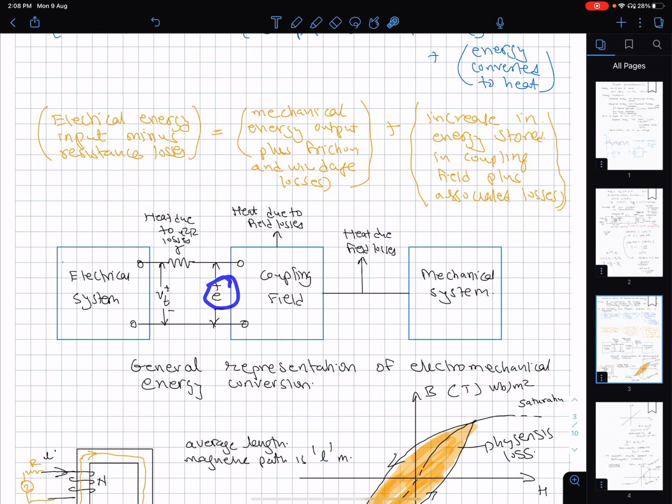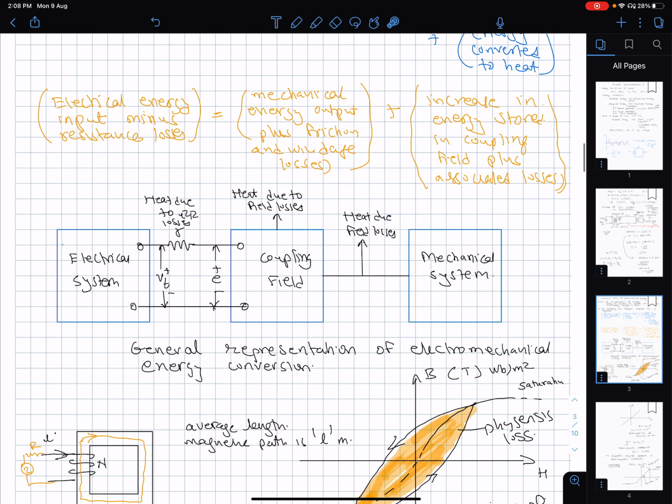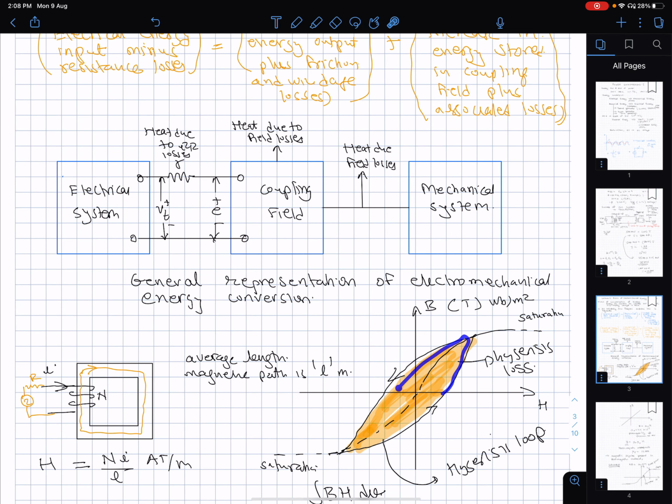It reacts through this electromotive force, and in the interaction that I showed you, which happens in the magnetic field, heat is lost due to the field losses. Plus there is eddy current loss also, not only hysteresis, but I will come to that. And this will be traced how many times in a cycle? In a 50 hertz system, or 50 cycles per second system, this will be traced 50 times every second.